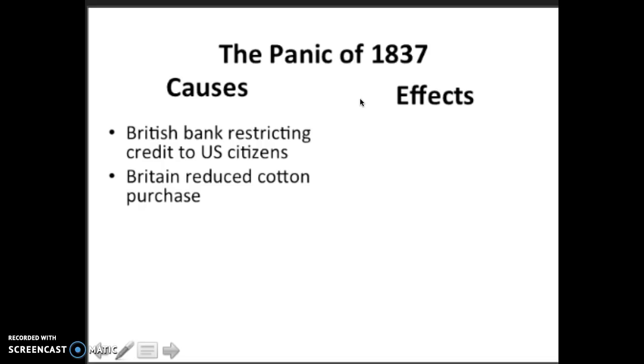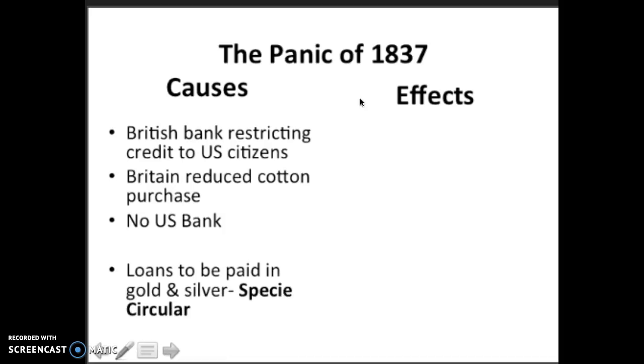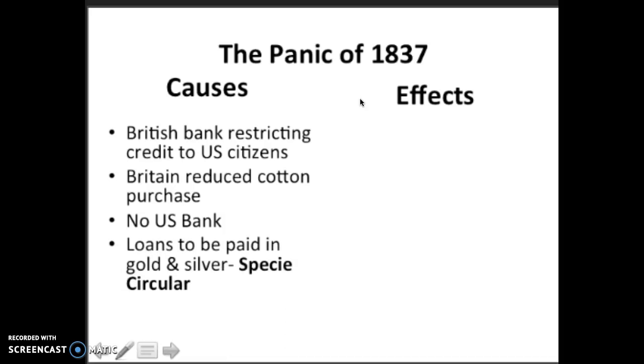So the South was really hurt, and a major cause of the panic was having no national bank because, again, Jackson killed the bank. So that was a major one. Not only that, the loans that farmers had, according to Jackson, needed to be paid in gold and silver. Again, this is known as the specie circular, but very few poor people actually had gold and silver. So the only way that they were able to pay was through paper money, but the banks were no longer accepting paper money, so in exchange for not being able to pay, their land was confiscated.